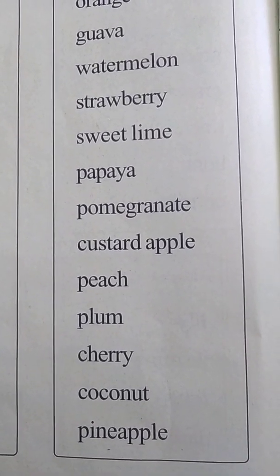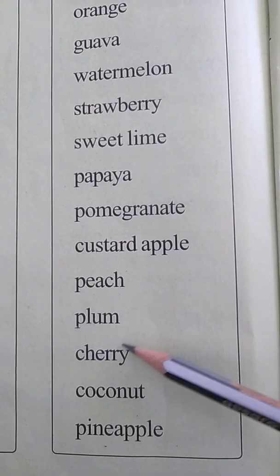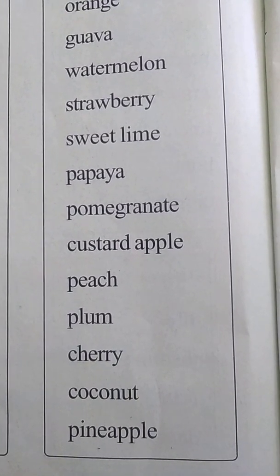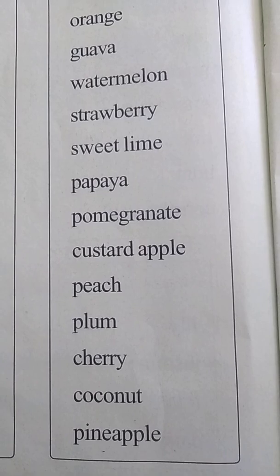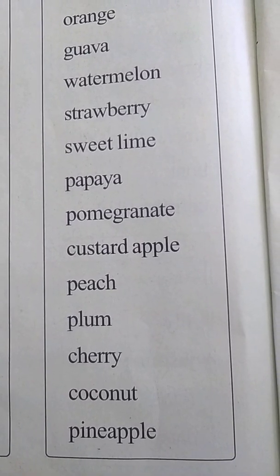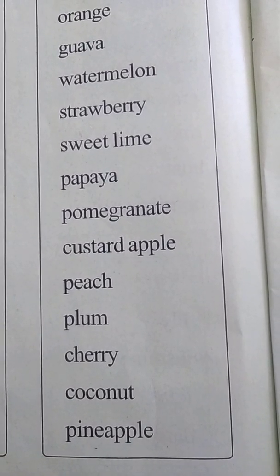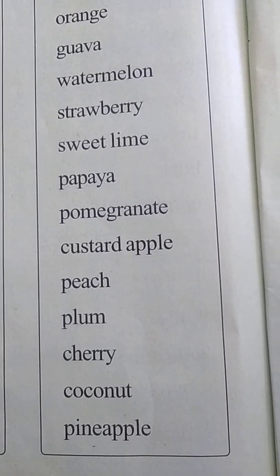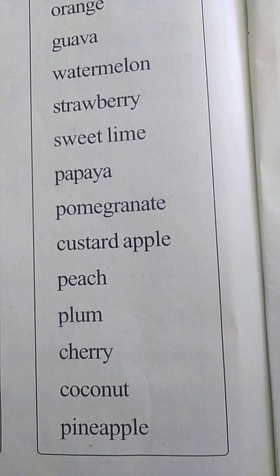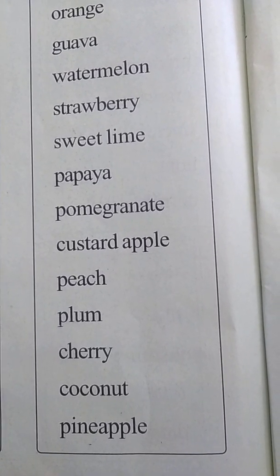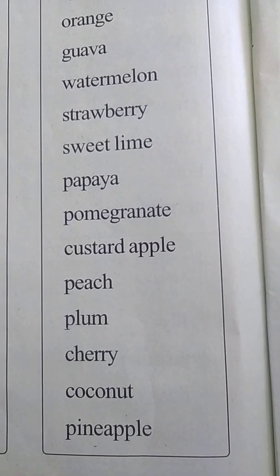And the next fruit is cherry. I don't have this image also, but you know cherries, no, children, which are red in color and small. When you eat an ice cream, on top of it they keep one small red cherry. Yes, so these are called the cherry fruit.